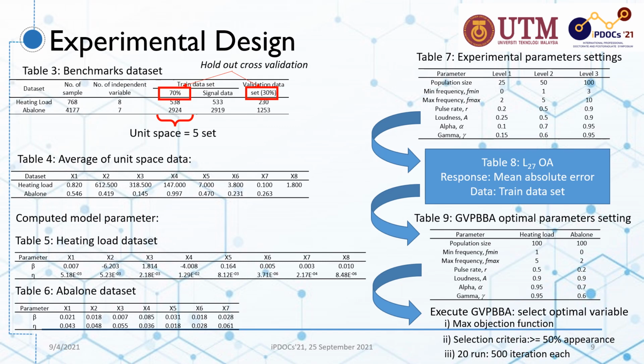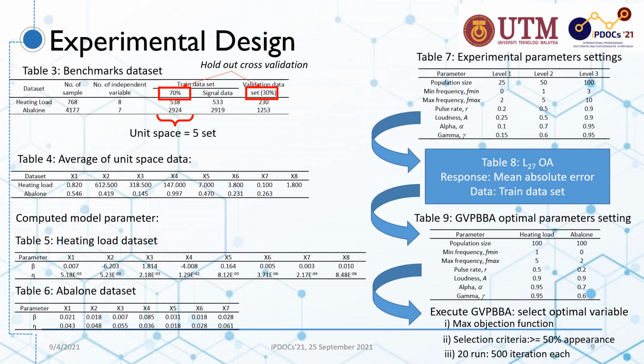In this study, the parameter setting for the great value probability-based binary bat algorithm is determined through the Taguchi method approach. Involving several factors with 3 levels, this resulted in the selection of the L27 orthogonal array. The selection of level values in table 7 is based on a compilation of past research parameter settings used for the binary bat algorithm. Optimal parameter settings for each dataset were successfully obtained, as shown in table 9.